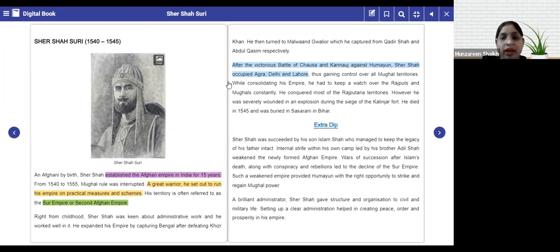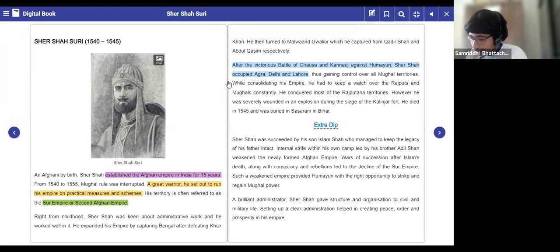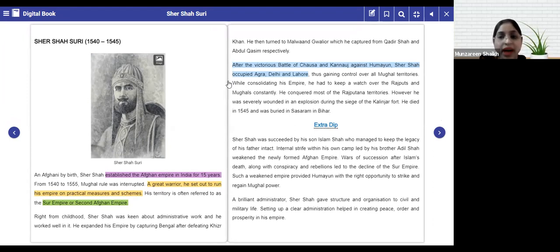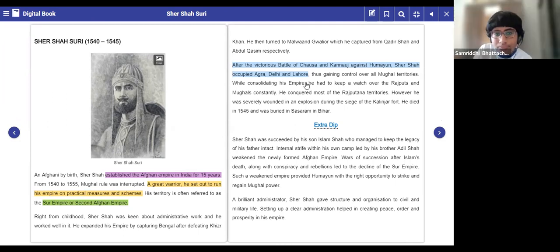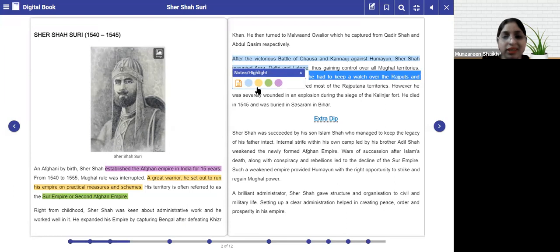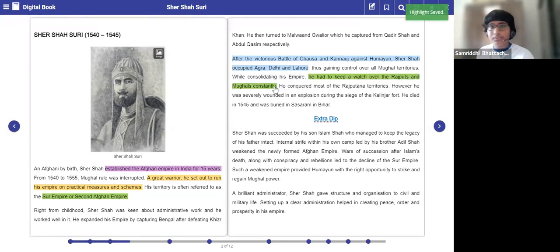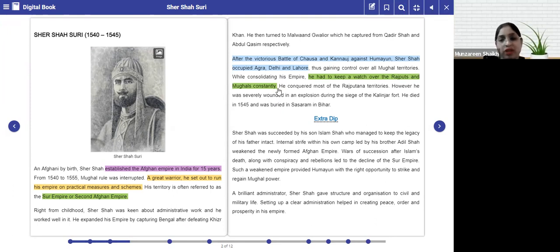So, right now he had two enemies. One was the Rajputs and the other was the Mughals. Please underline. He had to keep watch over the Rajputs and the Mughals constantly, so that he could protect his territory from these enemies, right? But then gradually he died because of his accidental death.